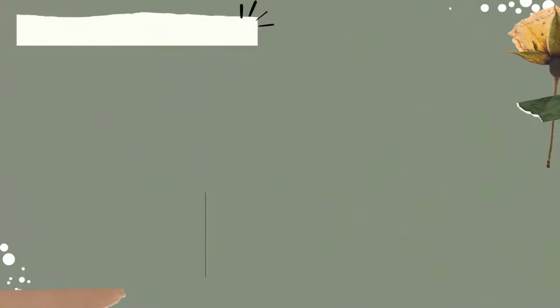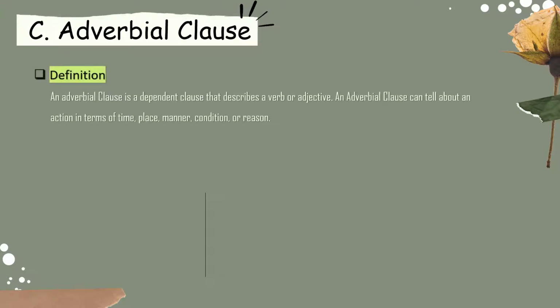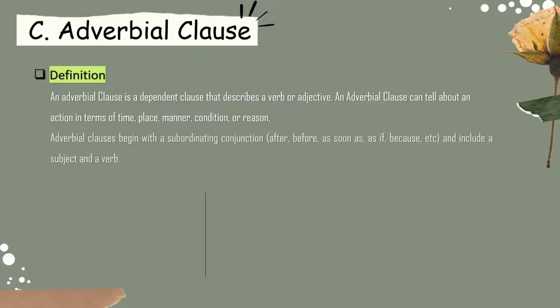So now, let's continue to the third and last subtopic, adverbial clause. Definition: an adverbial clause is a dependent clause that describes a verb or adjective. An adverbial clause can tell about an action in terms of time, place, manner, condition, or reason. Adverbial clauses begin with a subordinating conjunction such as after, before, as soon as, if, because, etc., and include a subject and a verb.